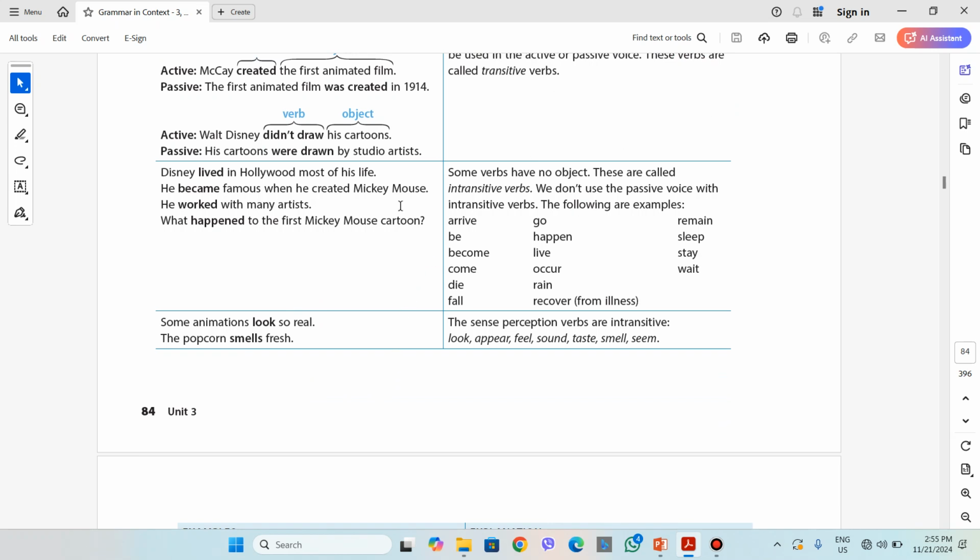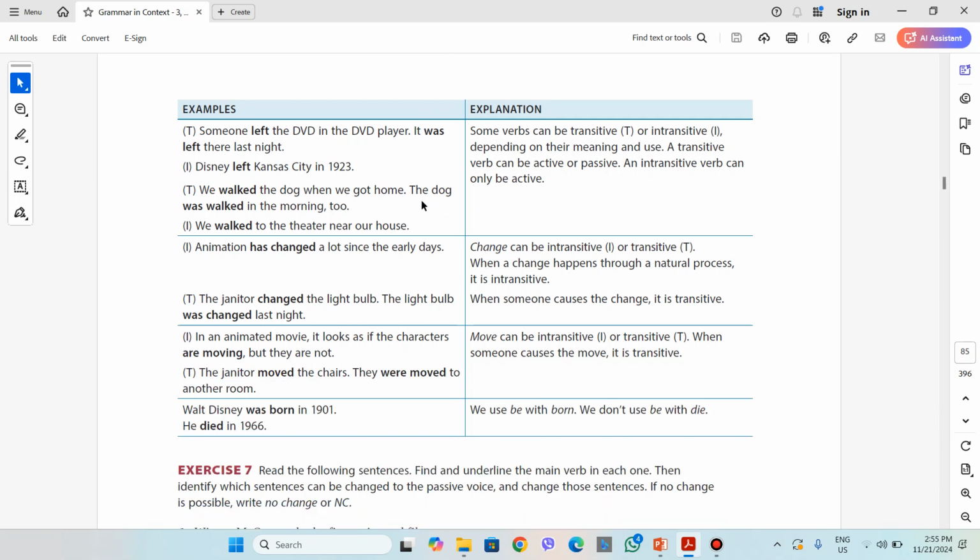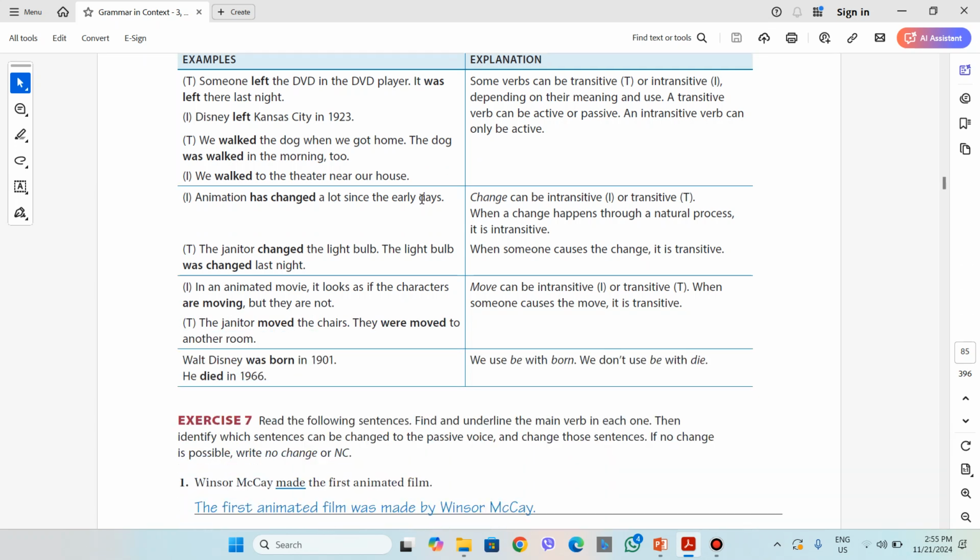We somehow covered these concepts during the last lecture that we had, but we didn't talk about some verbs that can be used as transitive and intransitive verbs depending on their meanings.